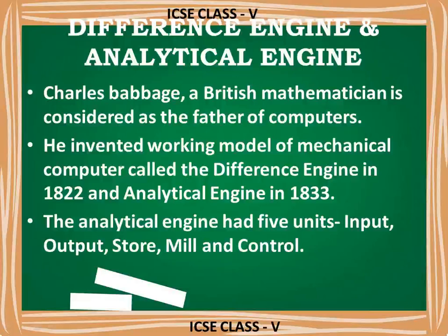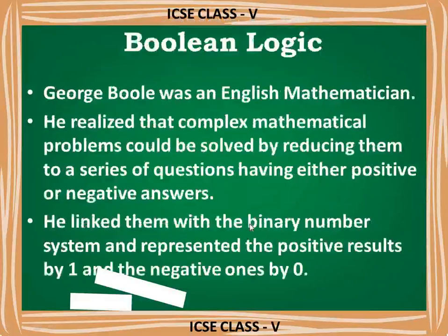Store was used for storing the data and mill was the calculating unit. The store unit is used to store the information, and the mill unit is used for calculating. If you want to calculate anything, the work of calculating will be done in the mill. And the control unit is used for supervising all the units, the units which are connected.